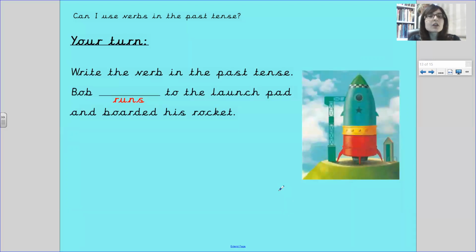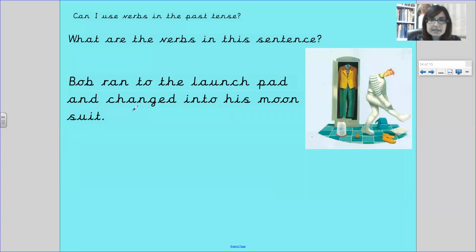Your turn. Write the verb in the past tense. Bob runs to the launch pad and boarded his rocket. You need to write the correct past tense word for runs. And you fill the gap. What are the verbs in this sentence? Bob ran to the launch pad and changed into his moon suit. You can underline the verbs in this sentence. So copy the sentence out and underline the verbs, or you can just write the verbs that you have spotted.